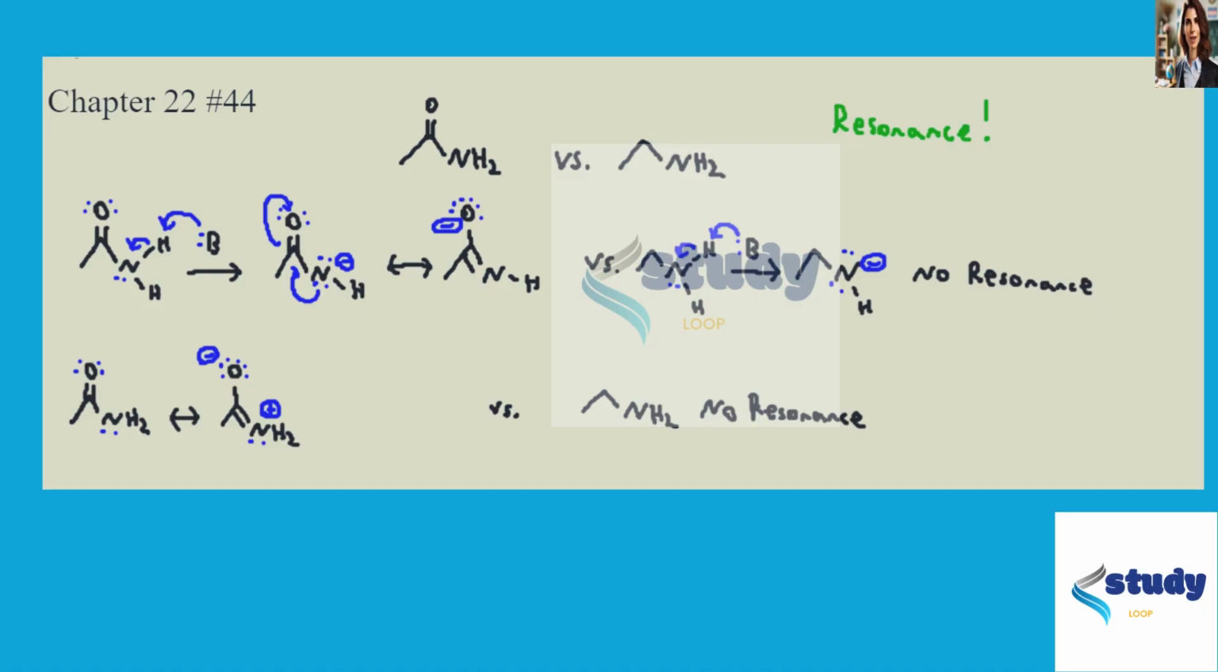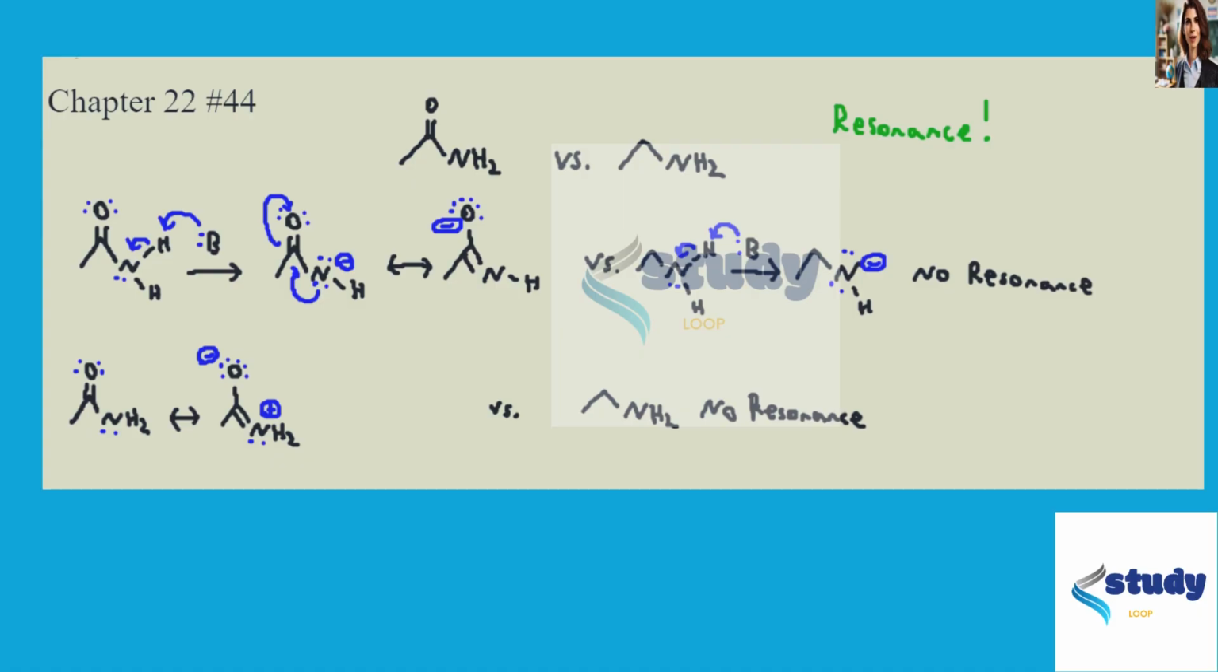This is the answer to chapter 22, problem number 44. And we are asked to talk about why this amide is a stronger acid and a weaker base than this amine. The number of carbons are the same. Both the amide and the amine are primary. And so the only real difference is that obviously this is an amide, and this is an amine.